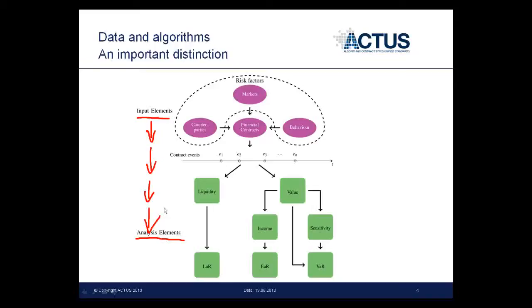In this picture, the input elements rather represent data. That's the way the picture is drawn. Financial contracts, however, are also made up of algorithms, since the rules of the contract, which are programmed by Actus in form of contract types, can be represented by algorithms. Algorithms that turn the input elements into analysis elements. If I drew a line where data ends and algorithm starts, it would be here.